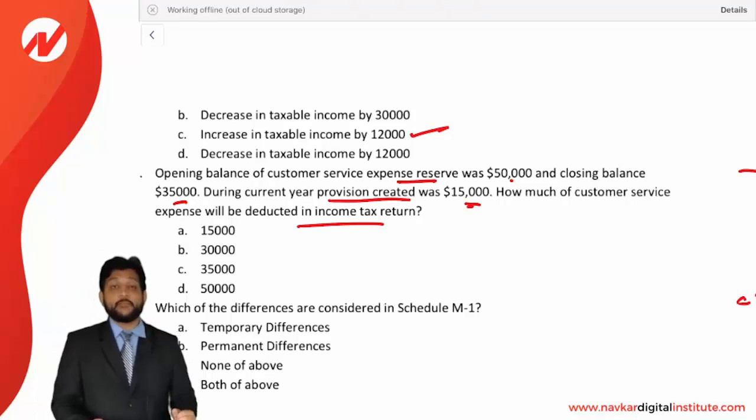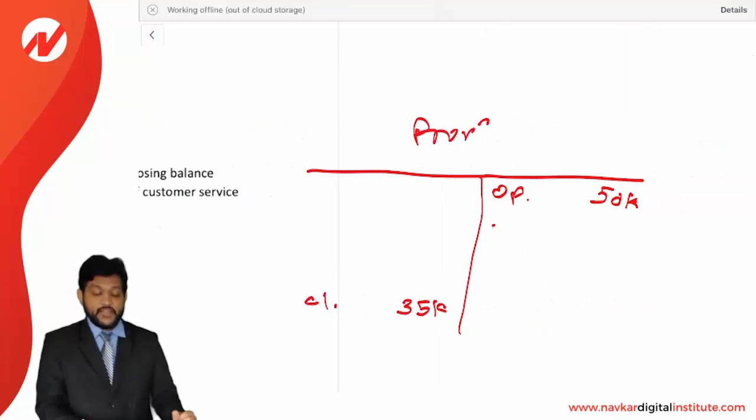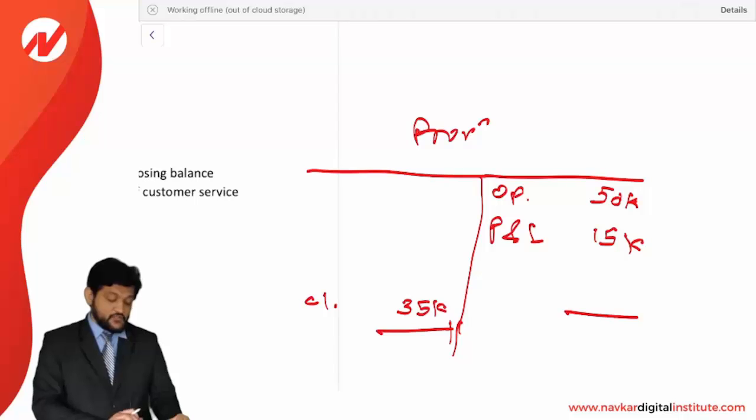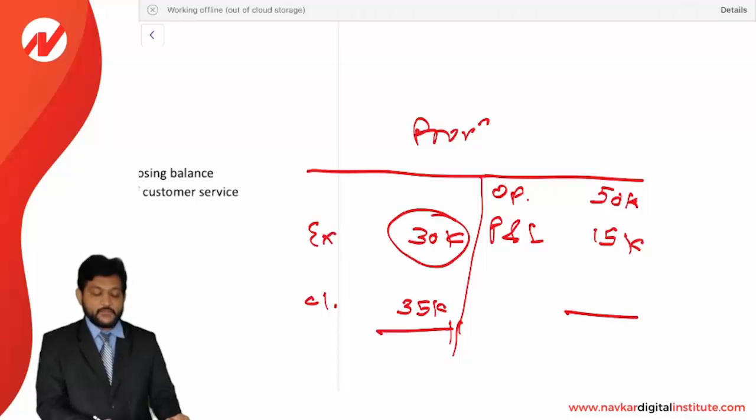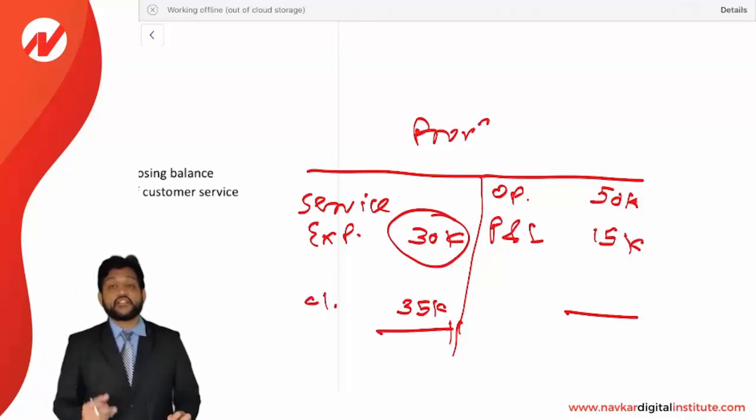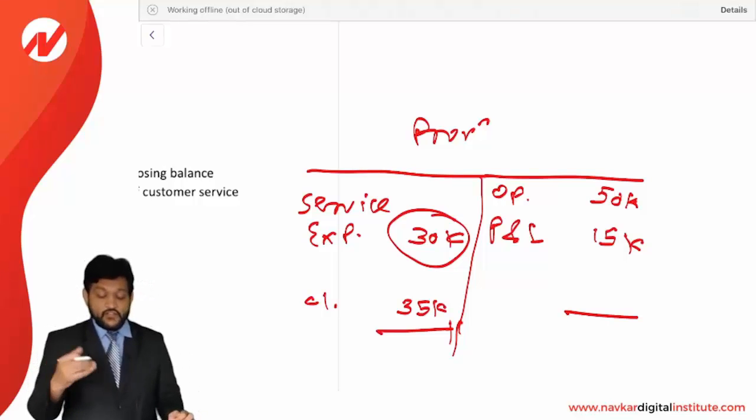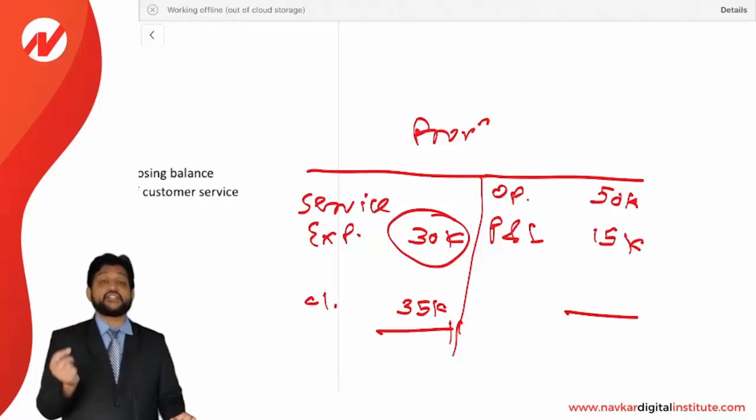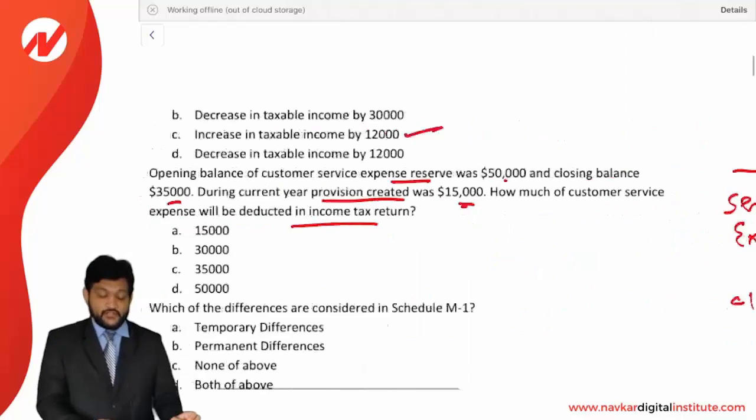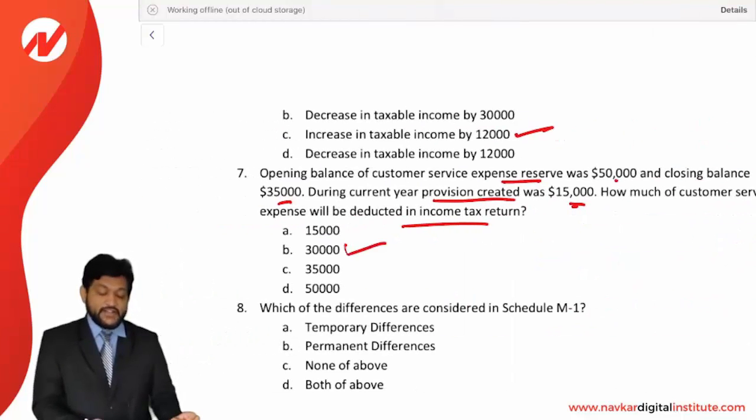So the entry for creation of the provision will be P&L statement to provision. Here P&L provision has been created for 15,000. If we close the account, we get the actual expense: 50,000 plus 15,000 less 35,000. So the 30,000 difference is going to be the actual expense. They are creating a provision for the service expense, with opening balance 50,000, closing 35,000, and 15,000 provision created during the year. So obviously the difference of 30,000 will be the actual service expense, and this 30,000 will be allowed in the income tax return as an actual service expense.